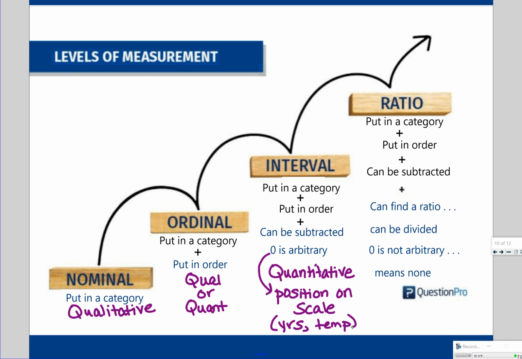Okay. Ratio is all the things, plus zero means none. And again, that's also going to be quantitative. I'll put that on there.